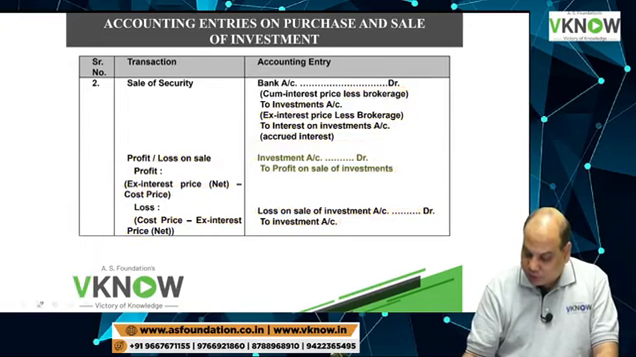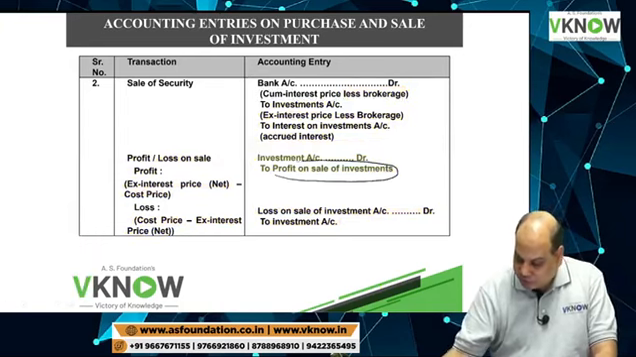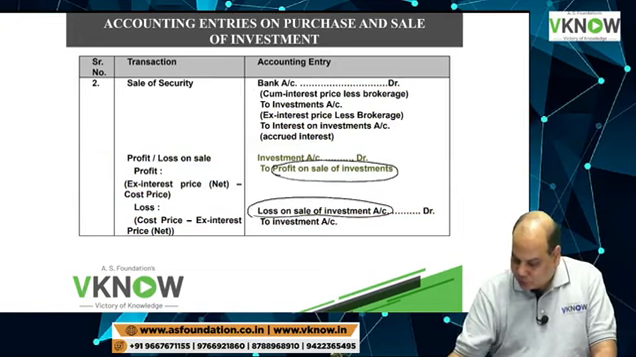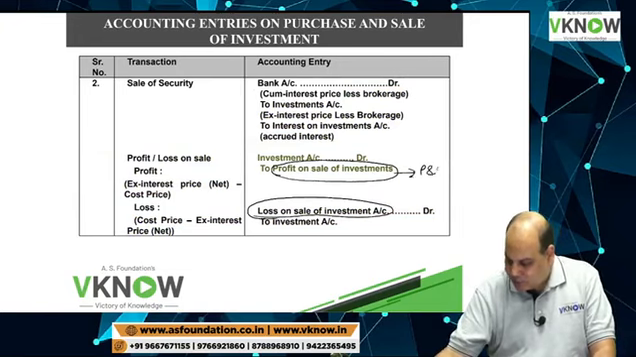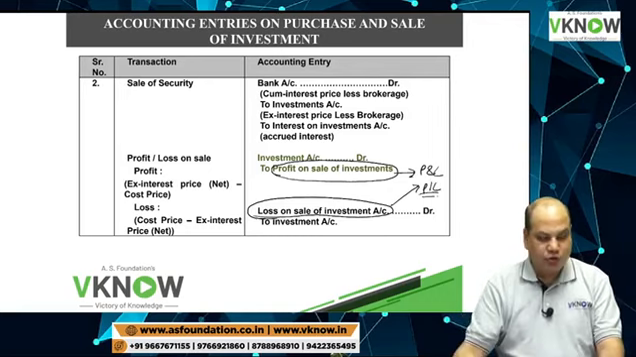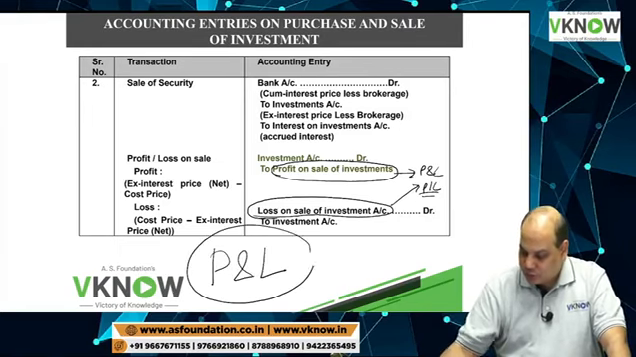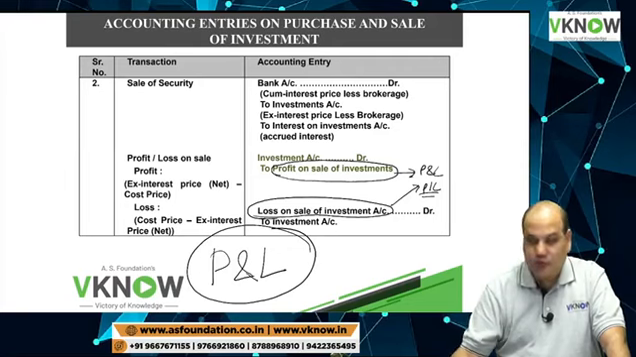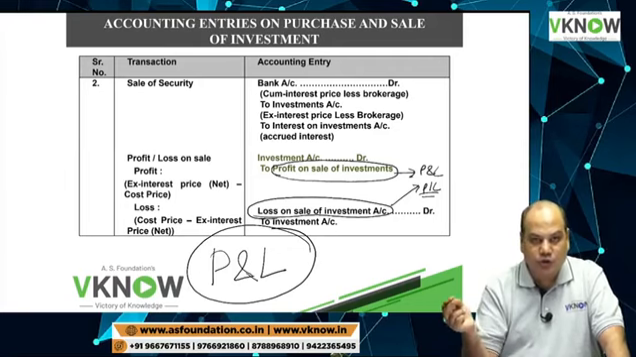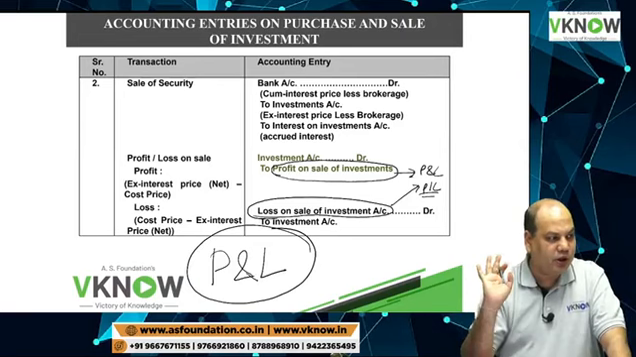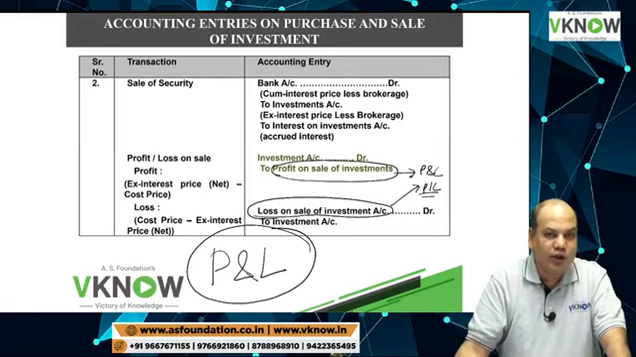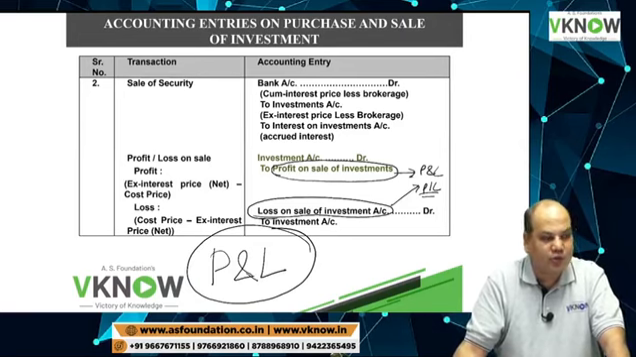Where will you transfer this profit or loss? This profit or this loss is transferred to profit and loss account. In this chapter, any profit or loss will be transferred to P&L account. Don't transfer to any capital reserve, general reserve or any other reserve. Rather, transfer it to P&L account.